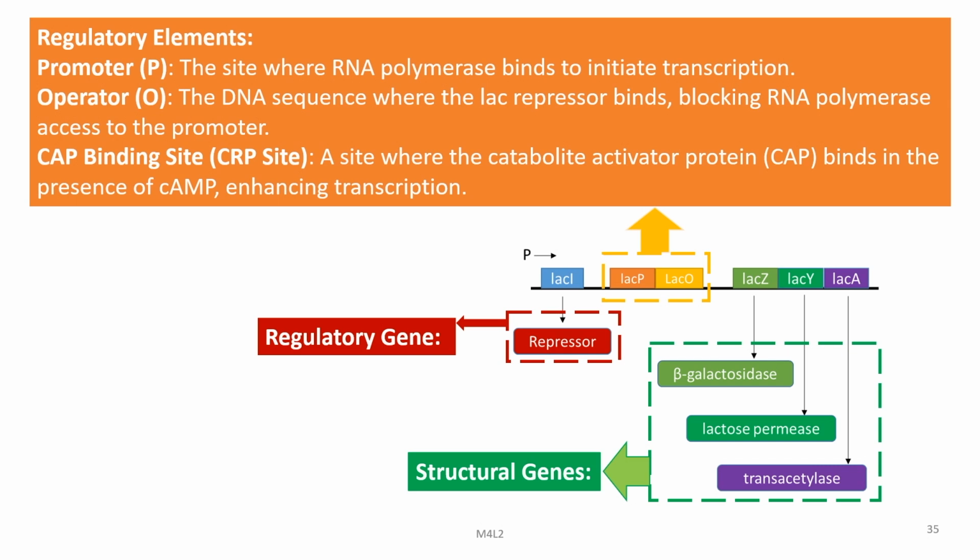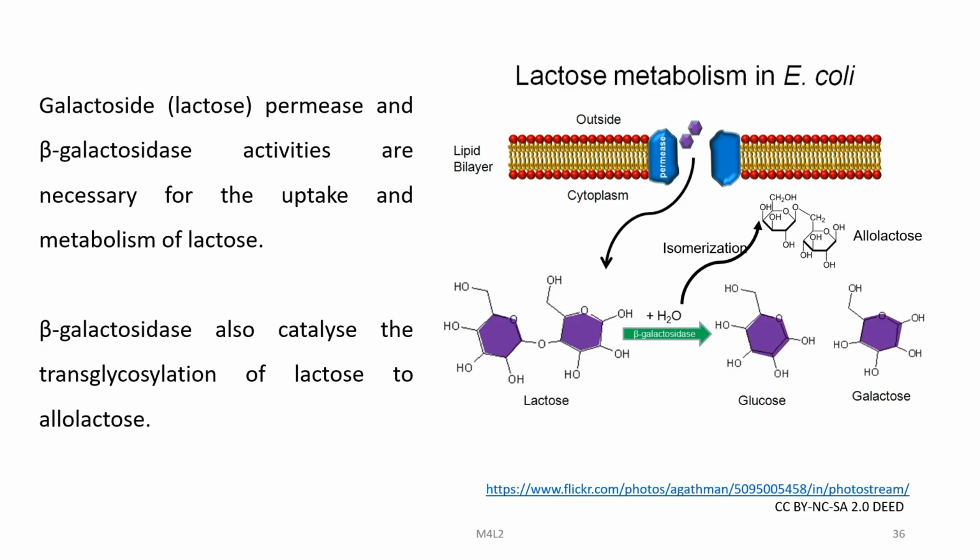Promoter site, where RNA polymerase binds to initiate transcription. Operator site O, the DNA sequence where the LAC repressor binds, blocking RNA polymerase access to the promoter. CAP binding site is the site where catabolite activator protein binds with cAMP, enhancing transcription.